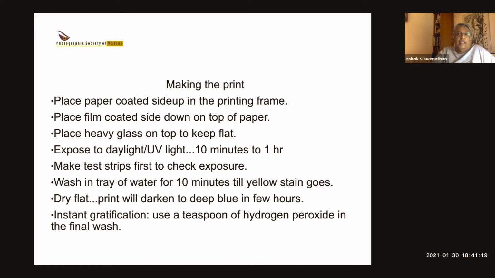Now, if you want to be instantly happy and you don't want to wait for a few hours, you can use a teaspoon of hydrogen peroxide in the final wash. And instantly it will turn blue within a fraction of a second. And you can then dry it. Hydrogen peroxide, you can buy in any drugstore. It's very cheap, and it's used in all beauty parlors for hair dyeing and things like that. You just need to put a teaspoon of it in the last wash, and it works well. But otherwise, you don't have to do that. You can leave it alone. It will dry by itself.